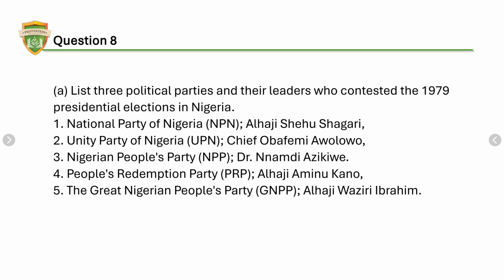List 3 political leaders, parties, and their leaders who contested the 1979 presidential elections in Nigeria. We have the NPN, Alhaji Shehu Shagari. We have the UPN, Chief Obafemi Awolowo. The NPP, Dr. Nnamdi Azikiwe. The People's Redemption Party, Alhaji Aminu Kano. The Great Nigerian People's Party, Alhaji Waziri Ibrahim.